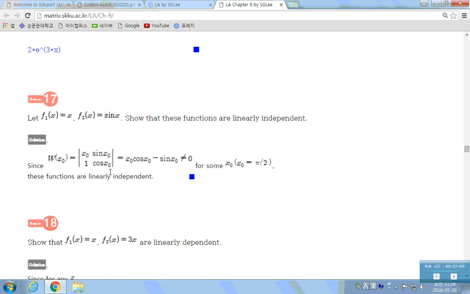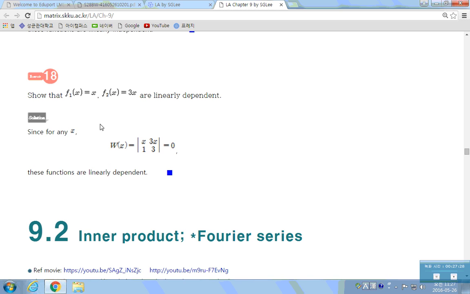x and sin x. This is the Wronskian: f1, f2, f prime of x, f second prime of x. Sometimes it's 0, sometimes it's not 0, which means there exists x0 which makes this Wronskian not 0. So there exists x0, so they are what? Linearly independent.